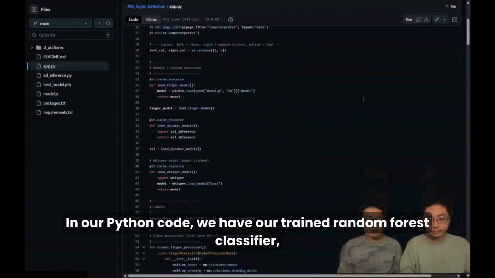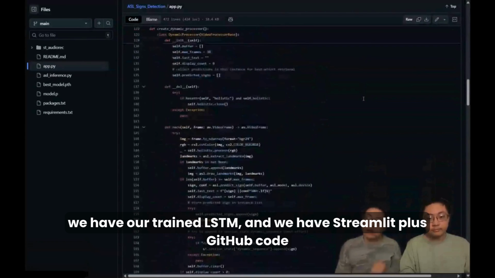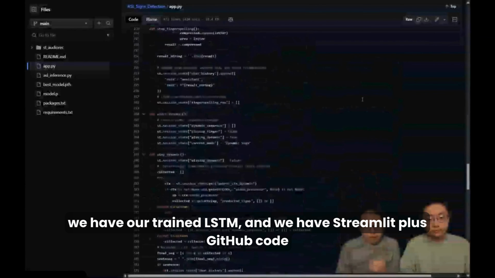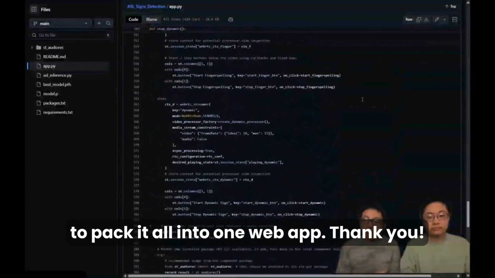In our Python code, we have a trained random forest classifier, we have our trained LSTM, and we have Streamlit plus GitHub code to package it all into one web app.